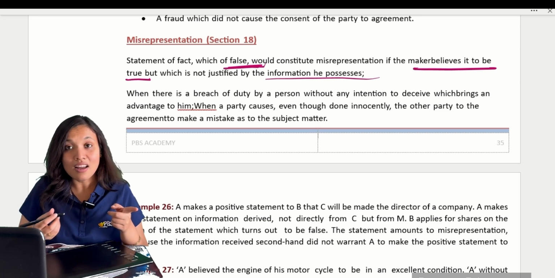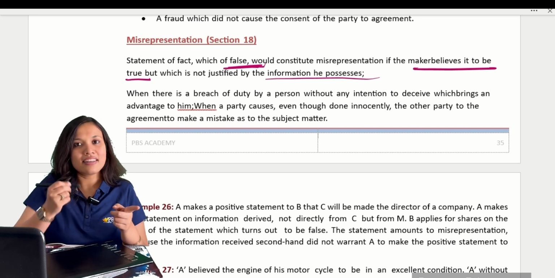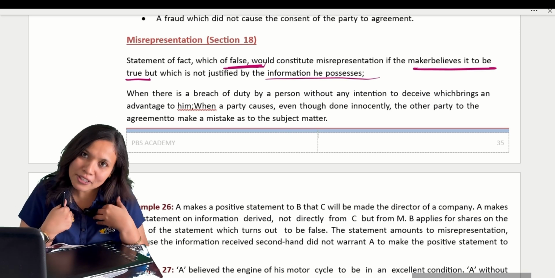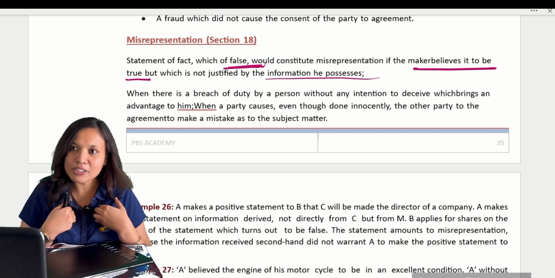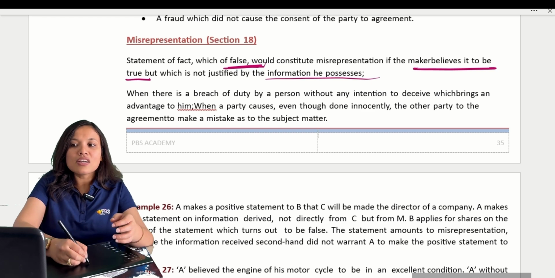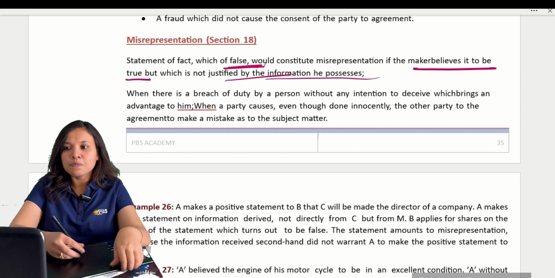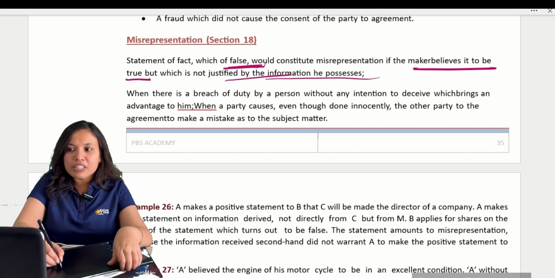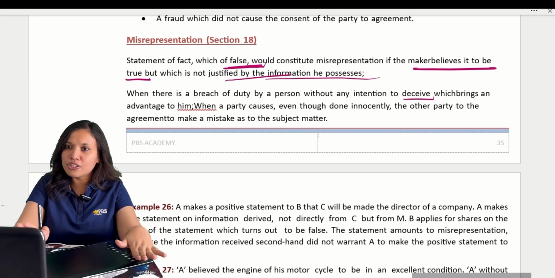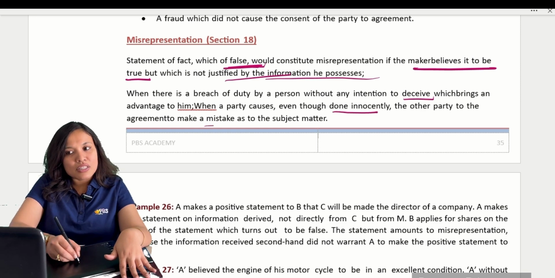Here in the first case, fraud, you know it is not true, but you still tell others. In the second case, misrepresentation, you believe it to be true, but you are not justified by the information you possess, and it turns out to be false. Now here there is no intention to deceive others. You don't have any intention to cheat, but it is done innocently as a mistake regarding the subject matter.